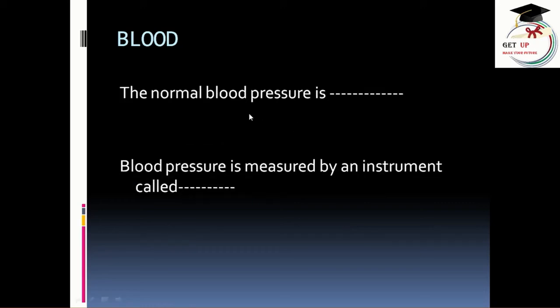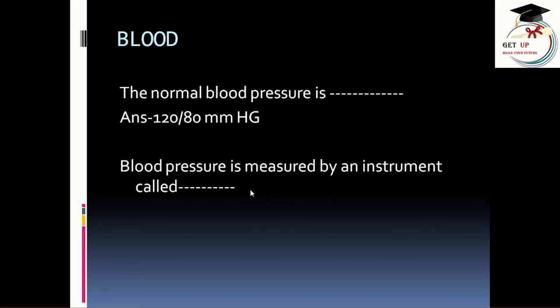Okay, next question, the normal blood pressure is about what? The answer is 120 by 80 mm of Hg. Mm of Hg is the mercury scale; it is measured in the mercury scale. So in a normal adult human, the normal blood pressure is 120 by 80 mm of Hg.